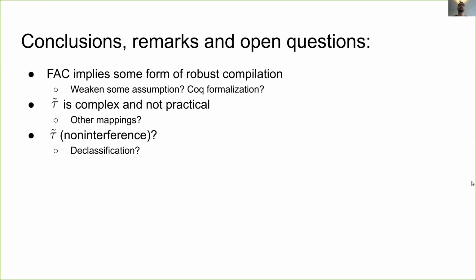Finally, we also notice that despite the optimality condition of tau tilde, it can still map an interesting hyperproperty like non-interference to a trivial one. So we are investigating conditions under which non-interference is left unchanged by tau tilde, or at most just declassified.